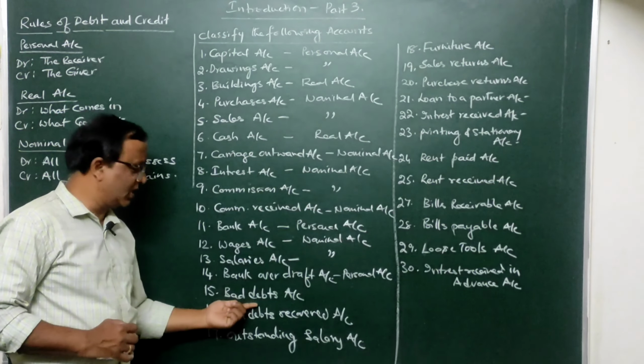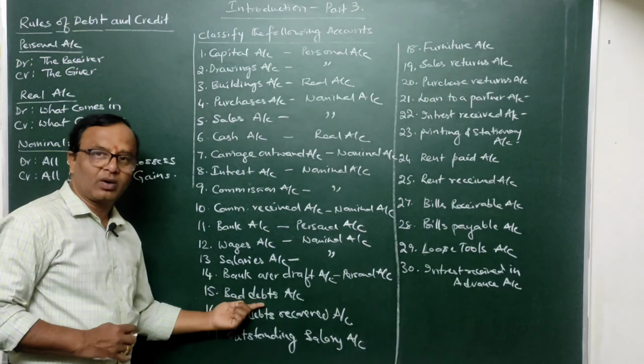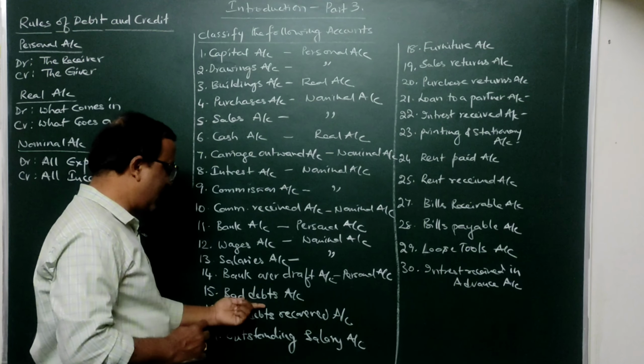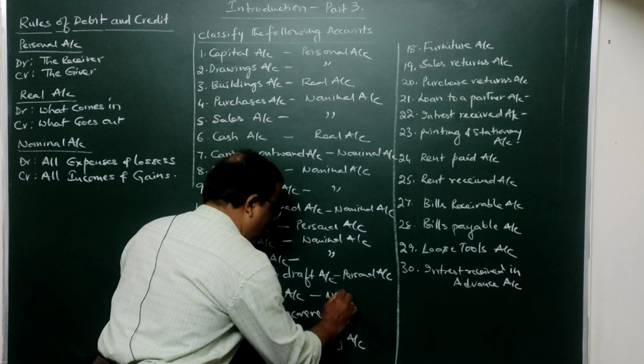Then again, bad debts. Bad debts are nothing but debts which are irrecoverable. Debts which are irrecoverable are called bad debts. So bad debt is a loss to the business. So it is a nominal account.